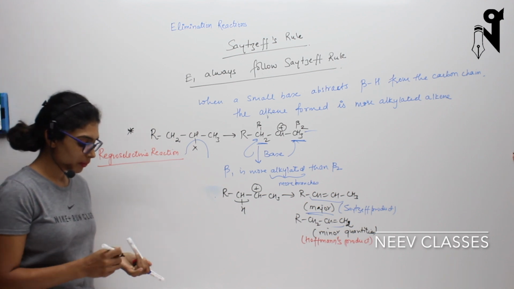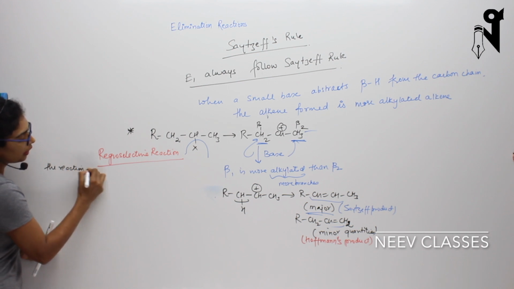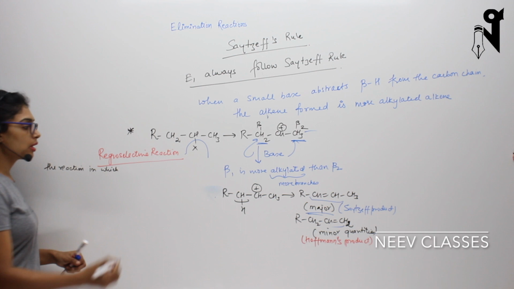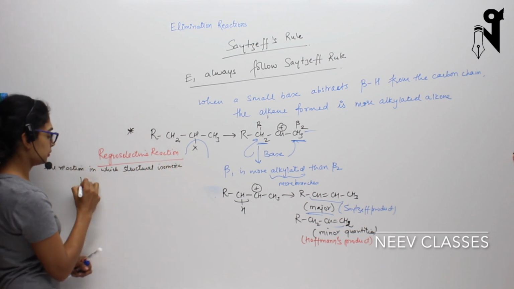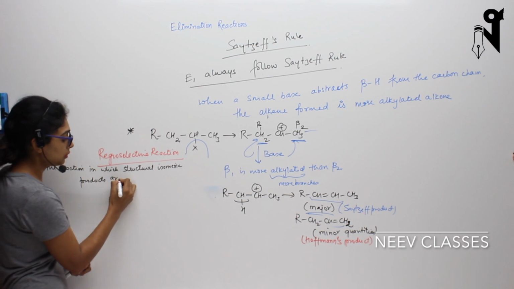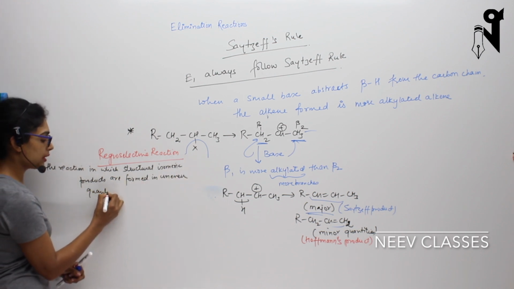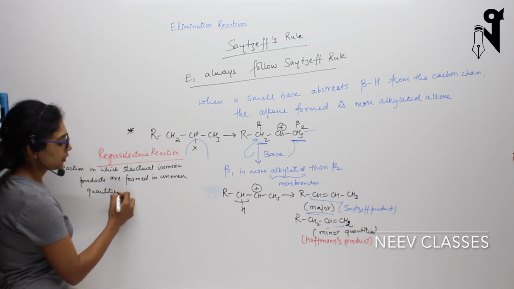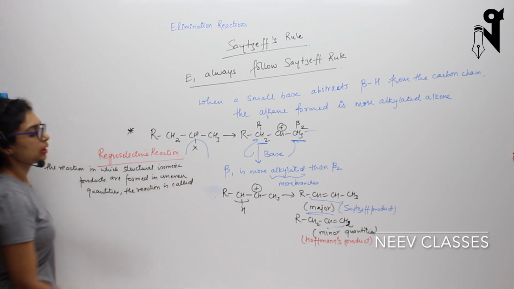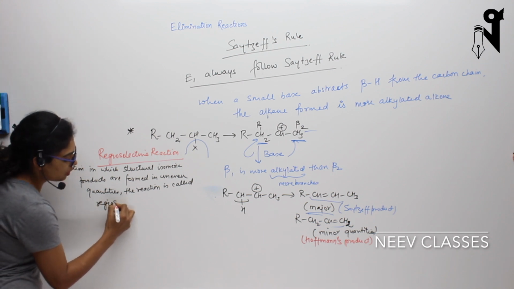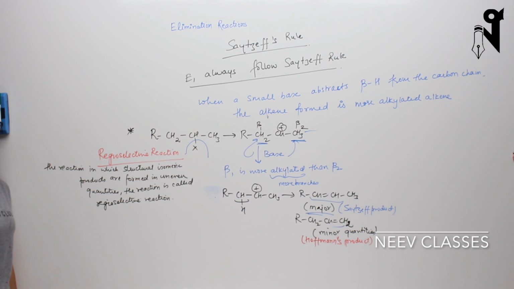So write down: the reaction in which structural isomeric products are formed in uneven quantities is called a regioselective reaction.